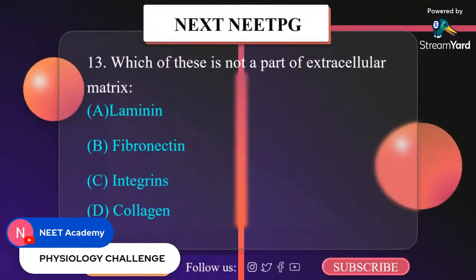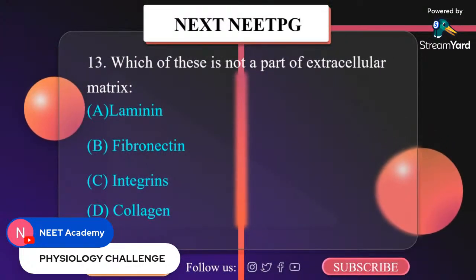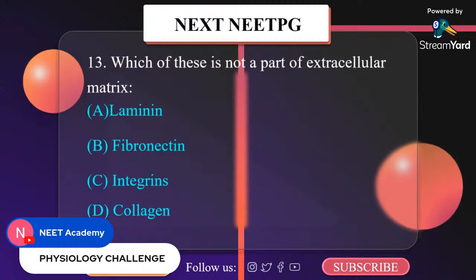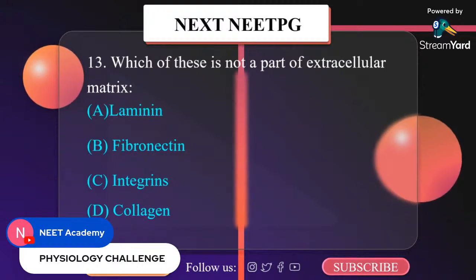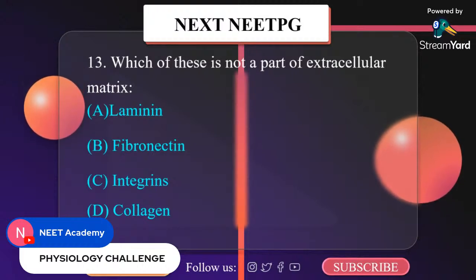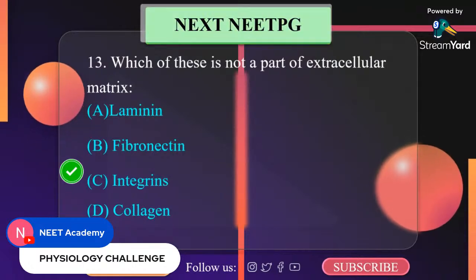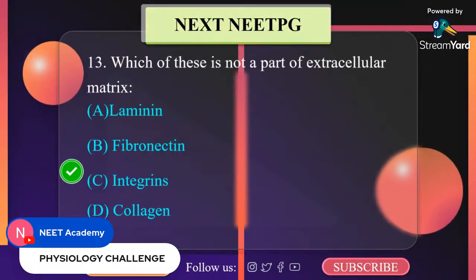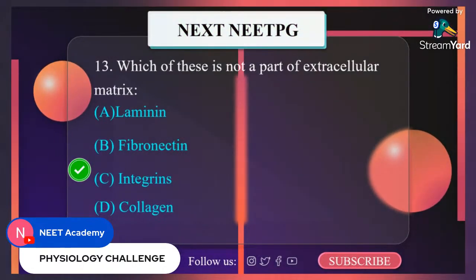Which of these is not a part of extracellular matrix? A. Laminin. B. Fibronectin. C. Integrin. D. Collagen. It is integrin, whereas laminin, fibronectin, and collagen are present in the extracellular matrix.